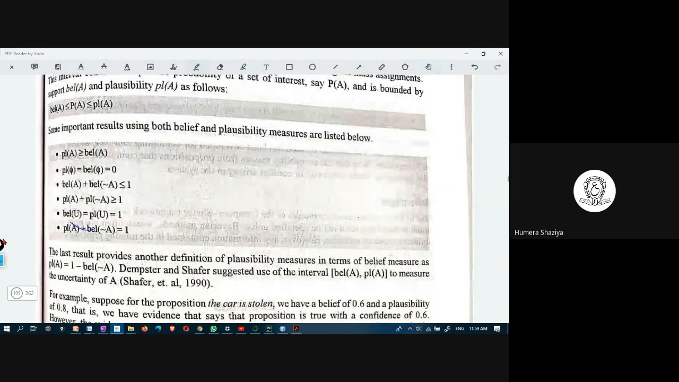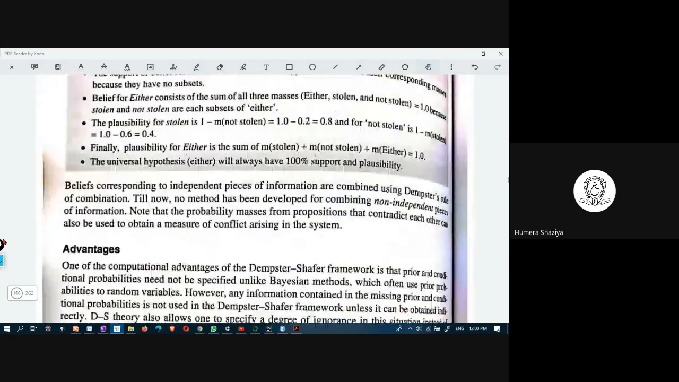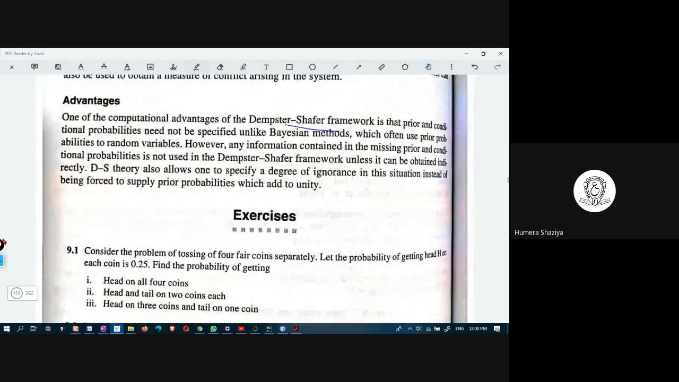All right. These are some other important results. Plausibility of A is greater than or equal to belief of A, and it is like an axiom. So the advantage of the Dempster-Shafer framework is that prior and conditional probabilities need not be specified, unlike Bayesian. The Bayesian method requires prior probabilities. Here it is not required; you can assign the basic probability value and then compute the final probability value.